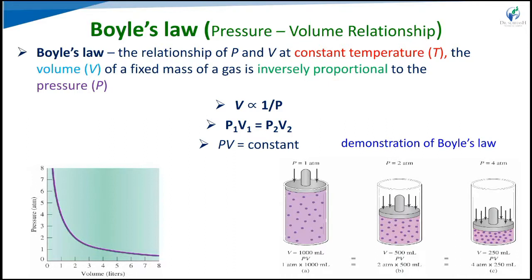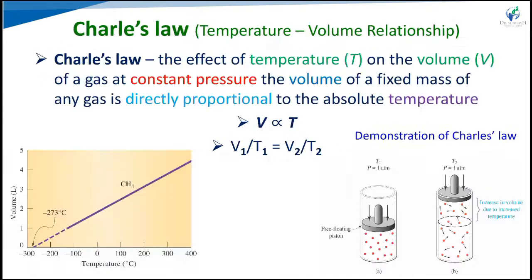Further, if we increase the pressure from 2 to 4, the volume becomes 250. So if we increase the pressure, it decreases the volume of that mass of gas. So that is Boyle's law.